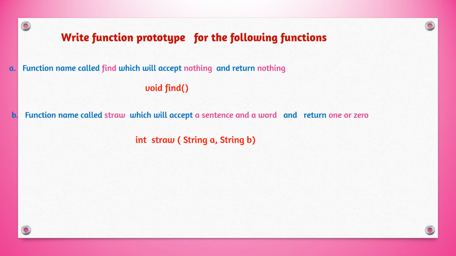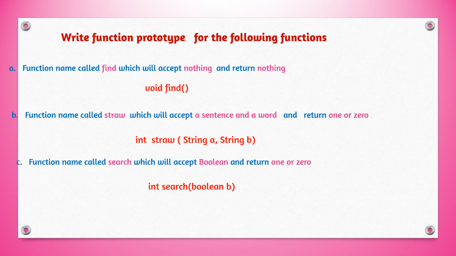Return type is 1 or 0, that means int, and string a sentence string and word is also string. And the last question, function name called search which will accept boolean variable and return 1 or 0. So here we can see int search boolean b. So hope you understood the concept how to write the prototype and you can write properly in the exam.